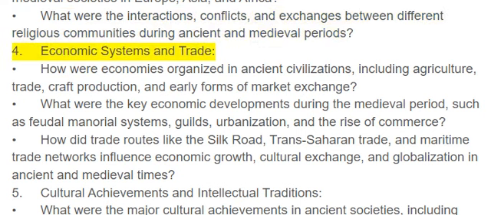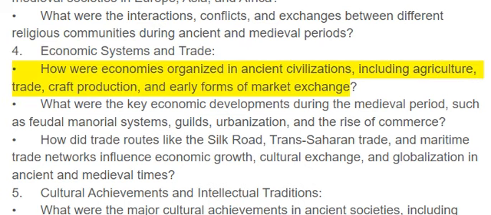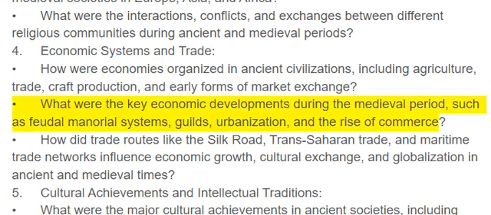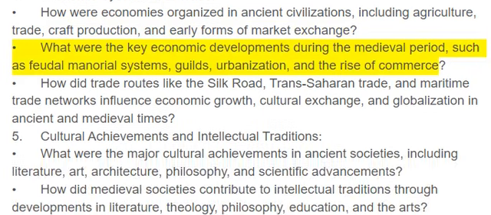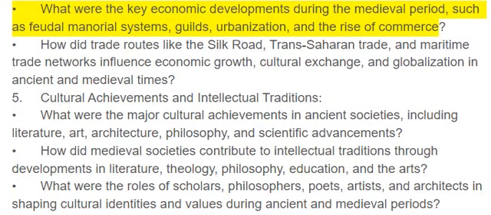4. Economic systems and trade. How were economies organized in ancient civilizations, including agriculture, trade, craft production, and early forms of market exchange? What were the key economic developments during the medieval period, such as feudal manorial systems, guilds, urbanization, and the rise